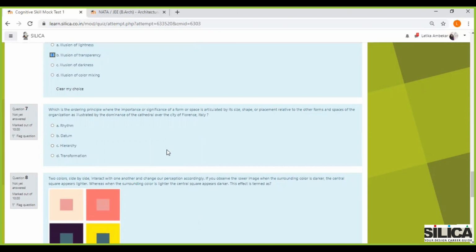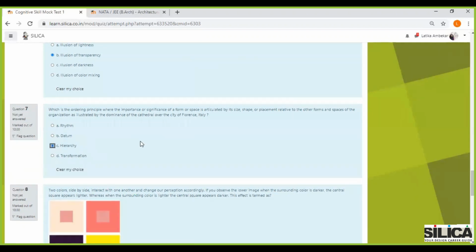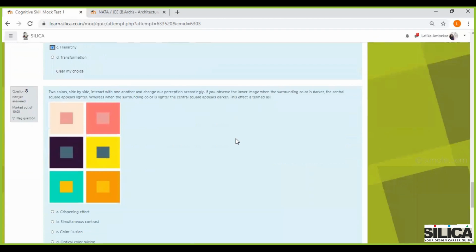Okay, so when you're mentioning that, of course, it's a form of emphasis that is created by the particular cathedral. So I think here we should go with hierarchy. It's not rhythm, it's not datum, it's not transformation. It's basically hierarchy.